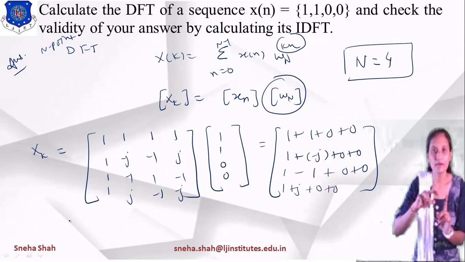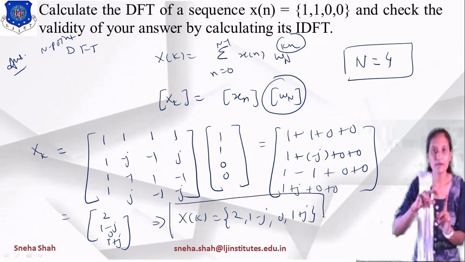Now if you solve this, then the answer will be 2, since 1 plus 1 means 2, then 1 minus j, 0 and 1 plus j. So this is your final answer, and if you want to represent it in the form of x of k, the terms will be 2, 1 minus j, 0 and 1 plus j.